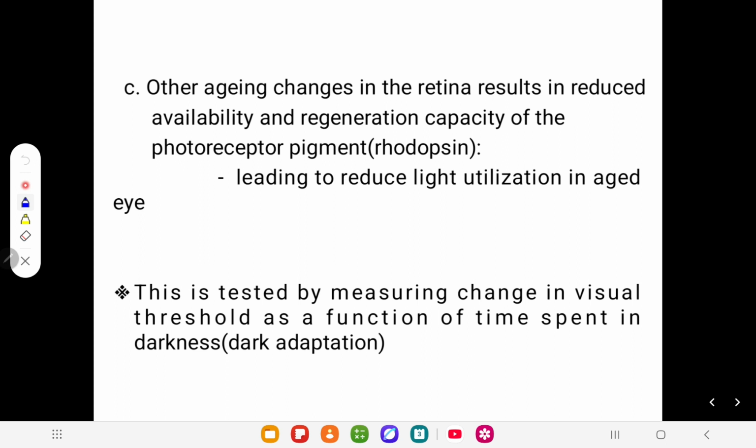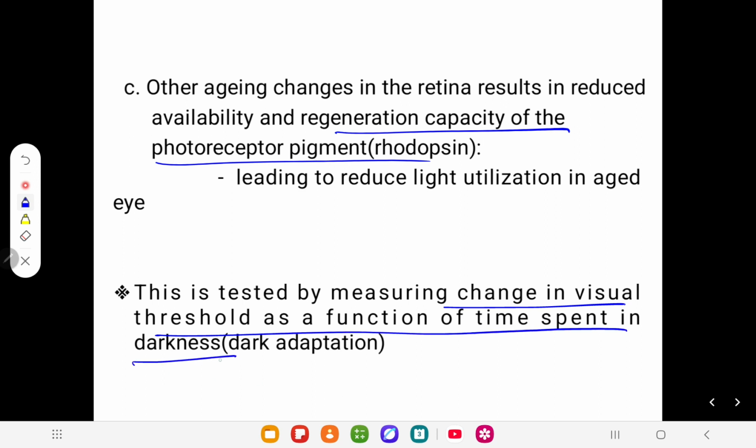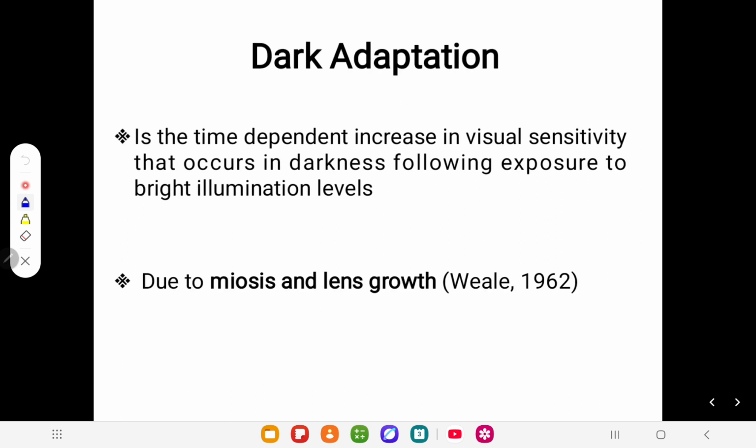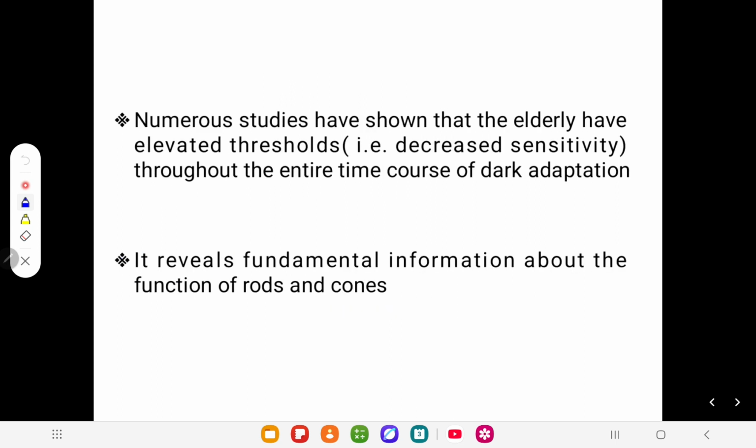So other aging changes in the retina result in reduction in availability and regeneration capacity of photoreceptors. That's also important. That's why it will even cause changes in the dark adaptation curve, the dark adaptation process. So this tests the measurement of change in visual threshold as a function of time spent in darkness. So dark adaptation also changes. It is the time dependent increase in visual sensitivity that occurs in the dark. Basically, when you go from light to dark, how much time will it take to gain that dark adaptation. So due to the miosis and lens growth, it will cause problems in the dark adaptation too.